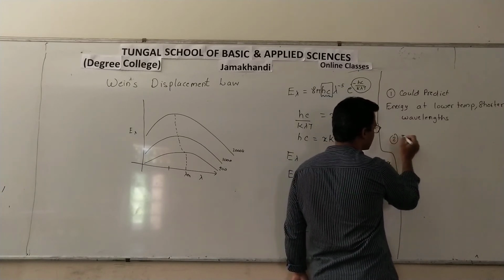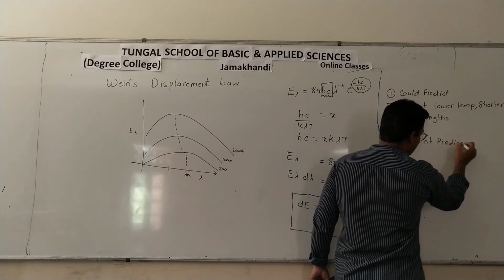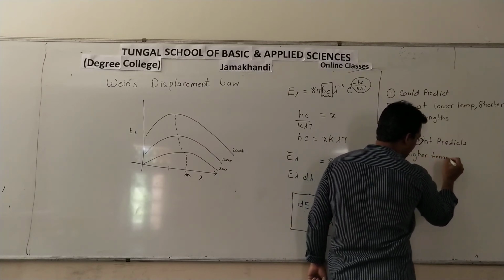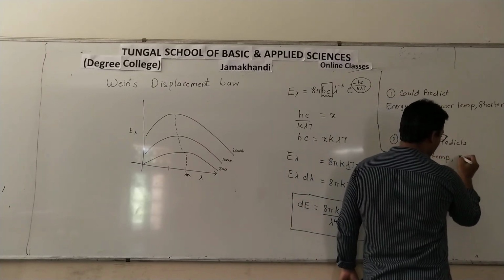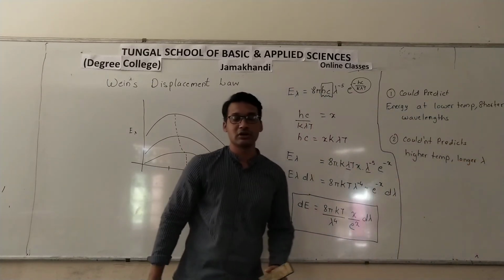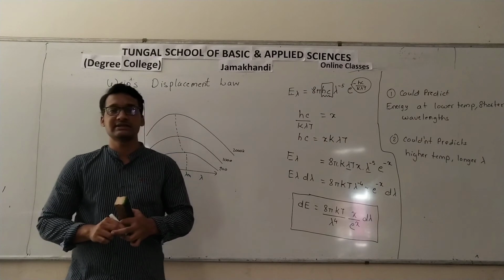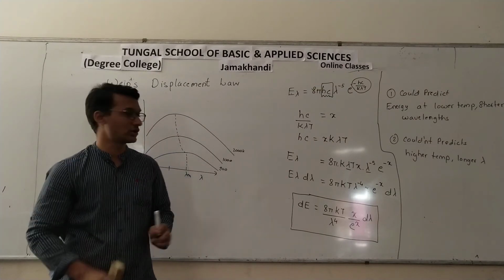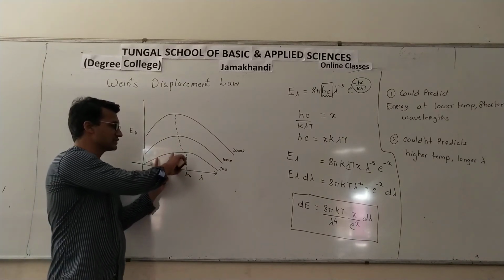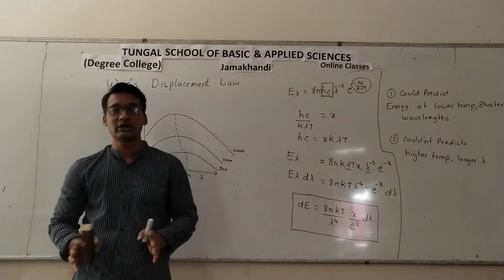But its predictions were wrong for higher temperature and longer wavelengths. So this equation could predict very nicely at lower temperatures and shorter wavelengths, meaning this part it could predict. But as the temperature increased or the wavelength increased, its predictions and the experimental results did not agree.